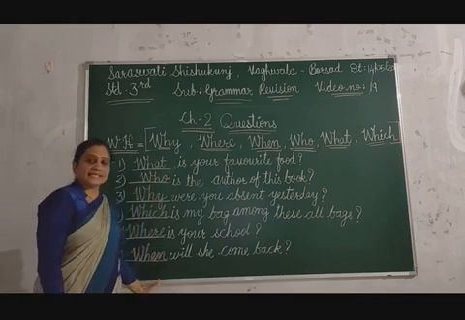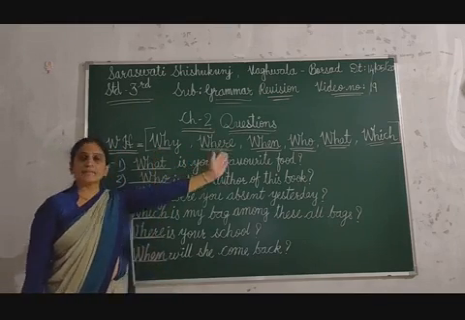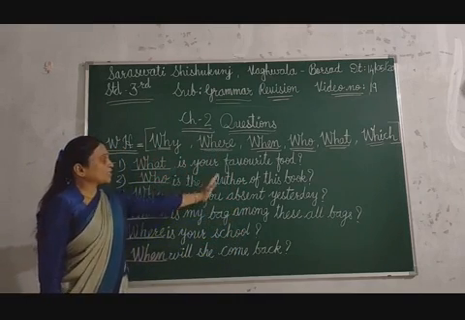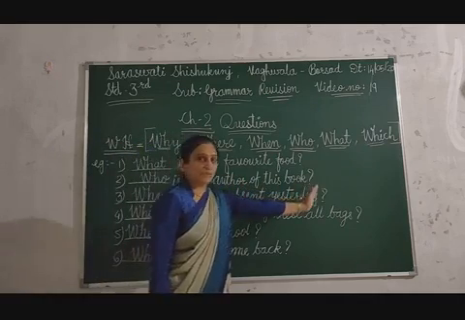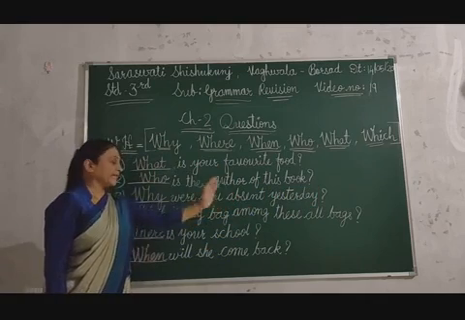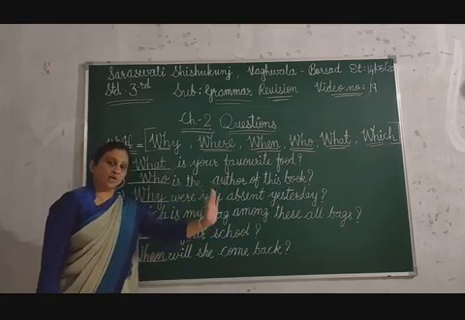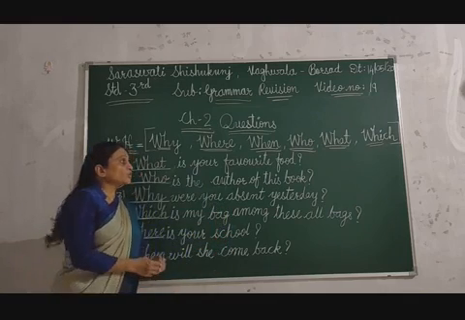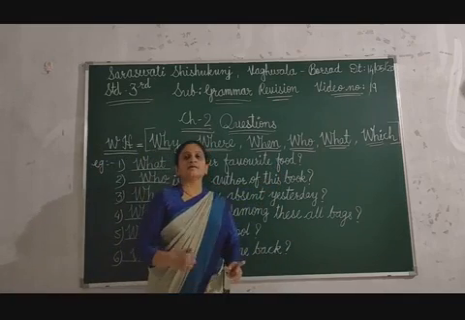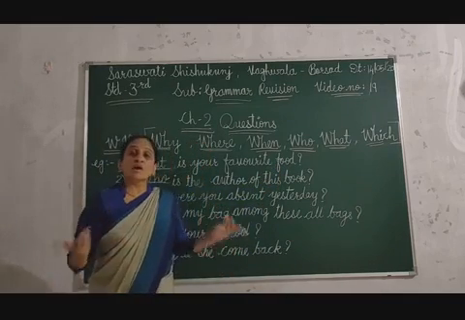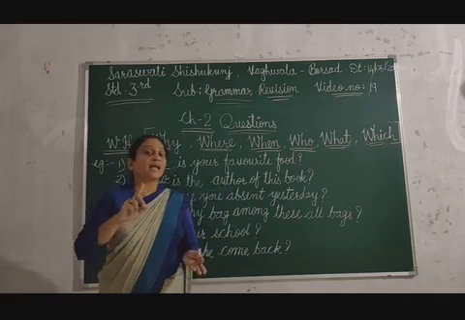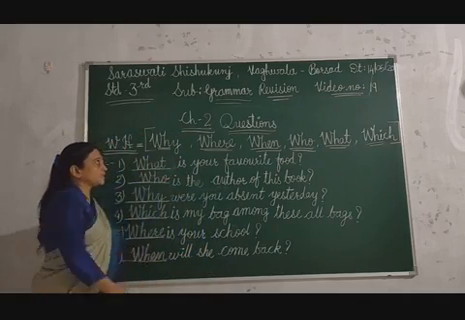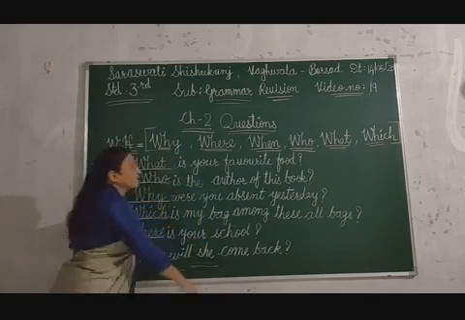Okay. So these are six examples of these six WH words. What is your favorite food? Who is the author of this book? Why were you absent yesterday? Which is my bag among these all bags? Where is your school? When will she come back? You should speak the question sentence with a question tone, this way: What is your name? What is your father's name? Like that you have to speak in question form. Okay. So these are the chapter 2 questions, WH sentences.